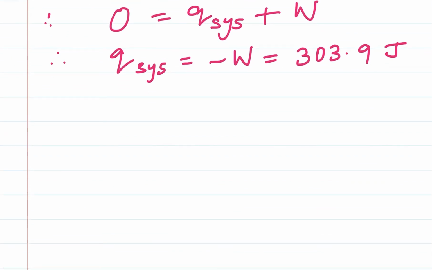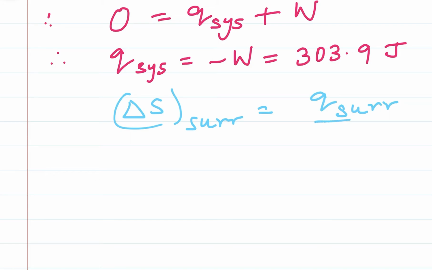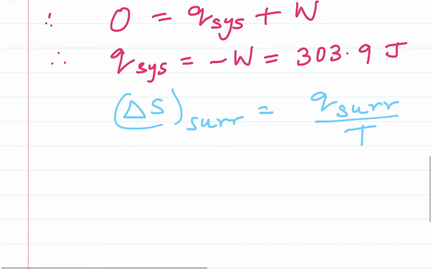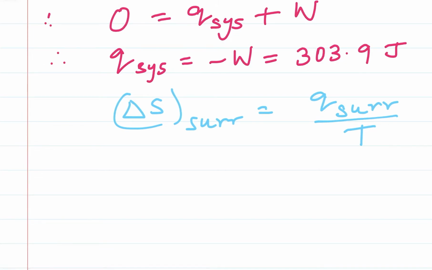But in the question we are asked to find the entropy of the surroundings. So delta S surroundings will be equal to Q of the surroundings divided by the temperature. So here what we need to find is Q of the surroundings.